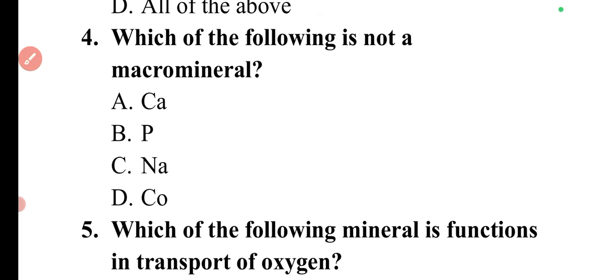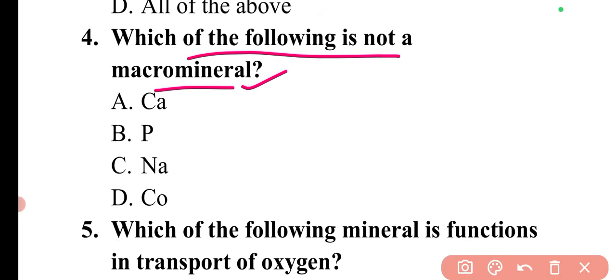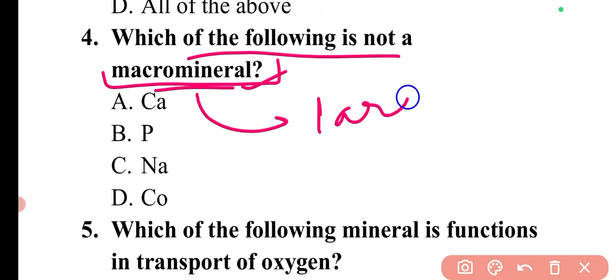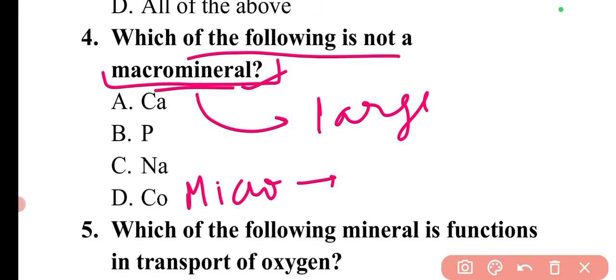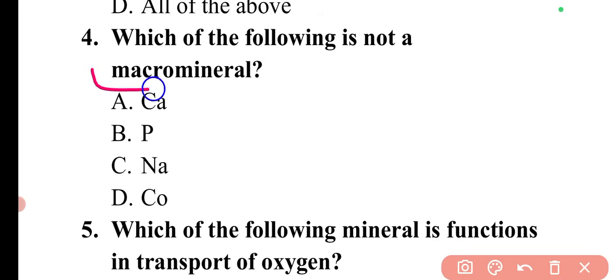Next question is, which of the following is not a macro mineral? Minerals can be macro minerals or micro minerals, which can also be called macronutrients and micronutrients. Macro minerals are those nutrients which are required in large quantity. Macro means in large quantity. The other term, micronutrients, means those required in very less quantity. Now you need to know the different examples.